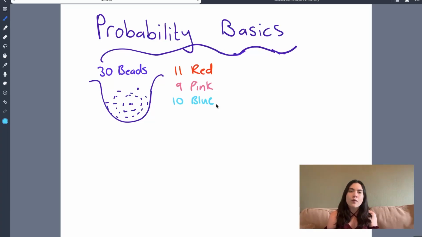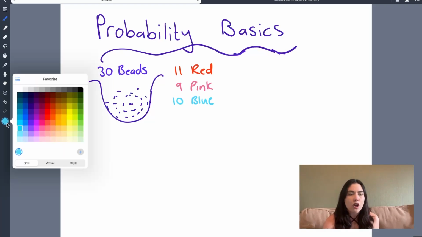We are again going over the basics of probability. Let's say the question asks us to figure out the probability of picking a blue bead 2 times. A blue bead and then a blue bead. Now pause for a second. What was the word I just used? Let's repeat the sentence. A blue bead and then another blue bead.